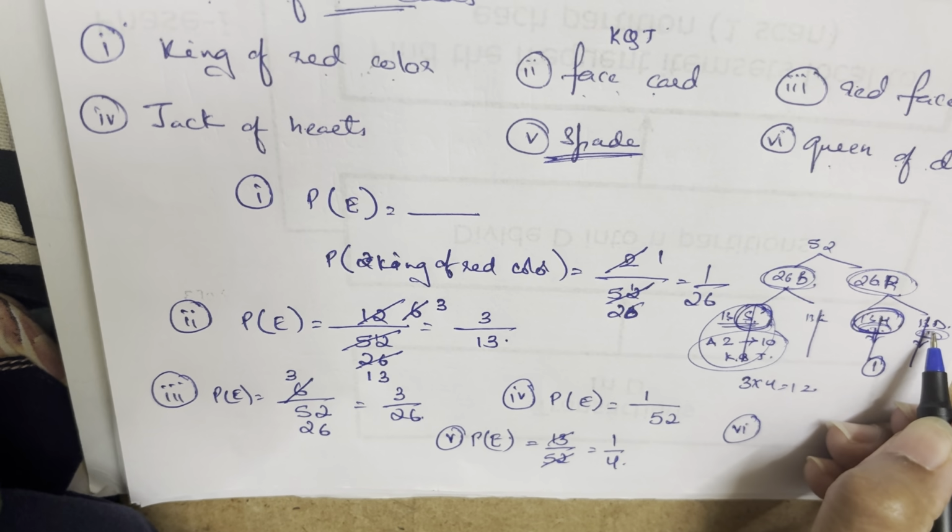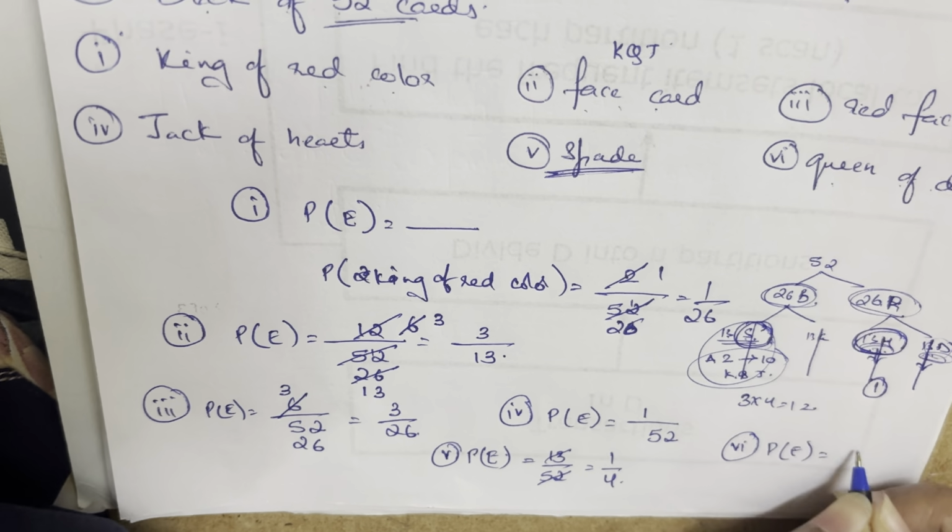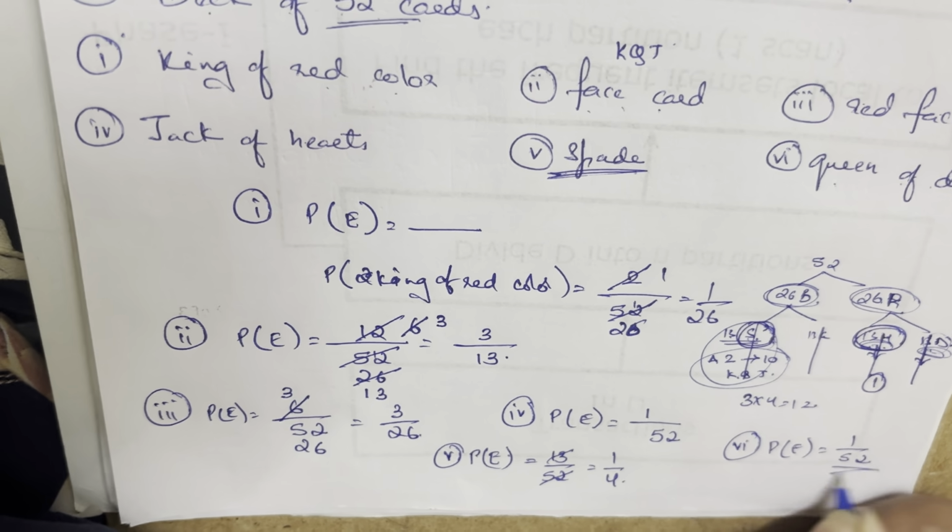How many queens do you have in diamonds? You have only 1 queen. So the probability of that event is going to be 1 upon 52. This is how you do the question.